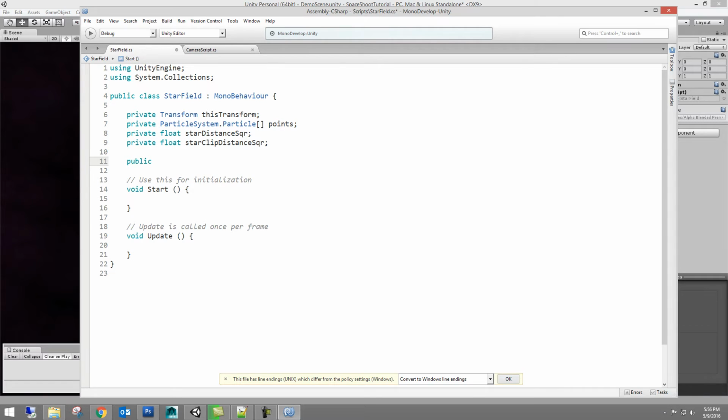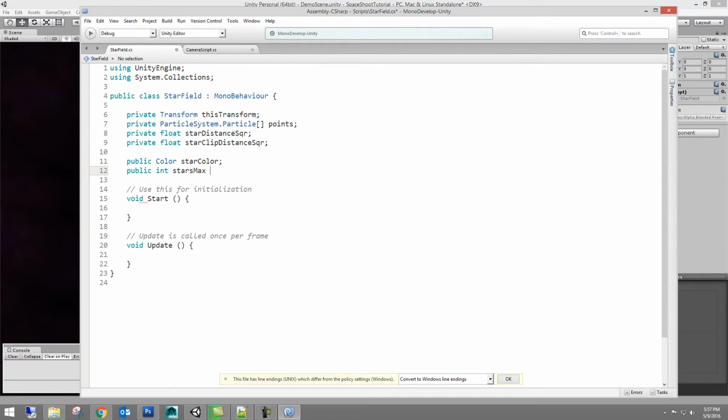After we've declared all of our private ones, we'll go on to declare our public ones. We will go public color, and call this star color. We will go public int, and call it stars max, equal to 600. Another public float, so it will show in the inspector, star size. If you're seeing a common theme here, all the public ones are ones we're going to want to tweak values for in the inspector.